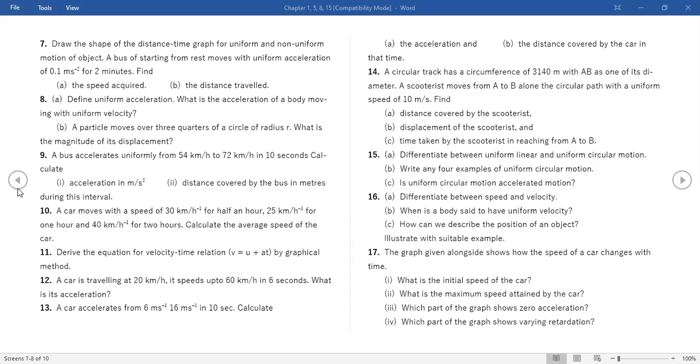Ma'am, for converting kilometer per hour to meter per second, it's 18 by 5, no, ma'am? 5 by 18. 5 by 18 is for kilometer per hour into meters per second. Ma'am, the 12th one answer is 1.85.